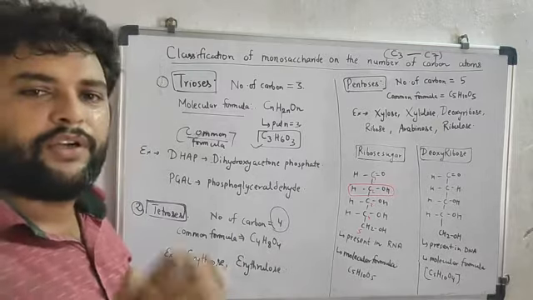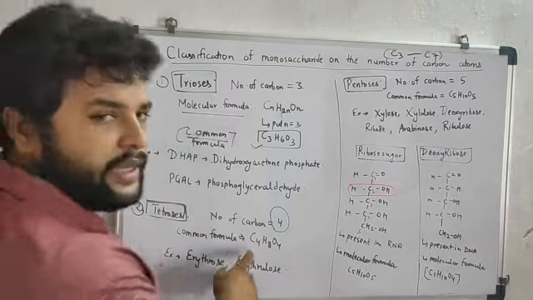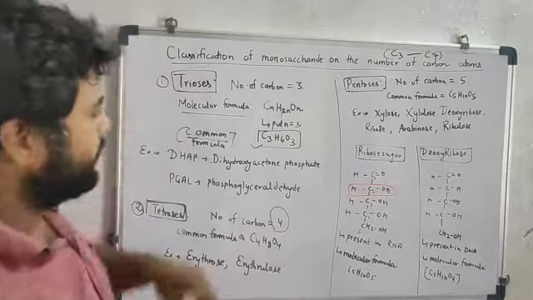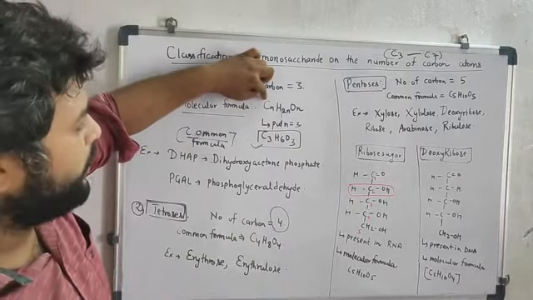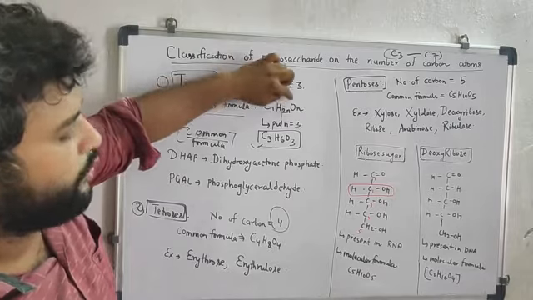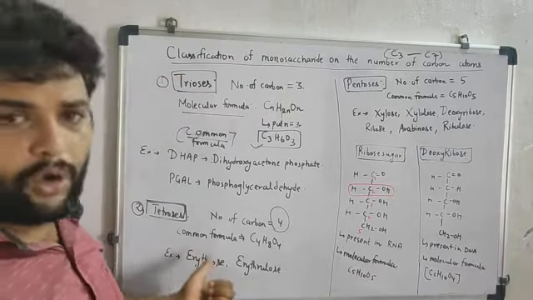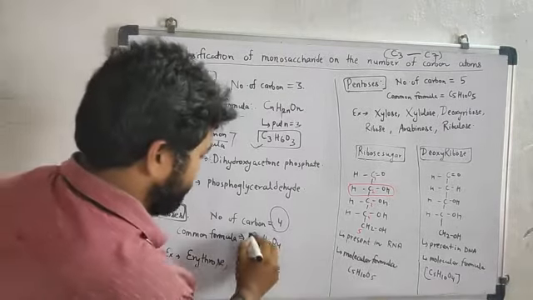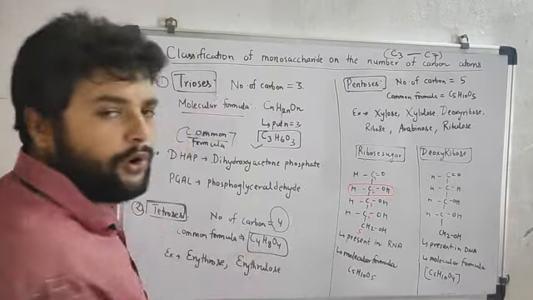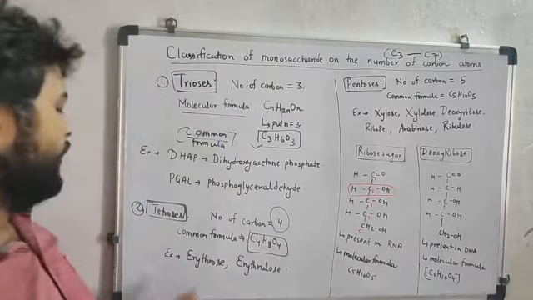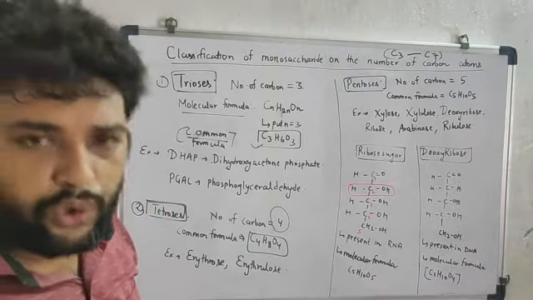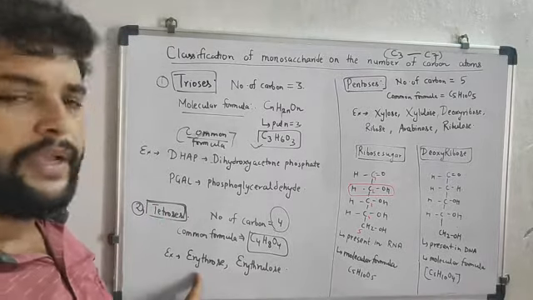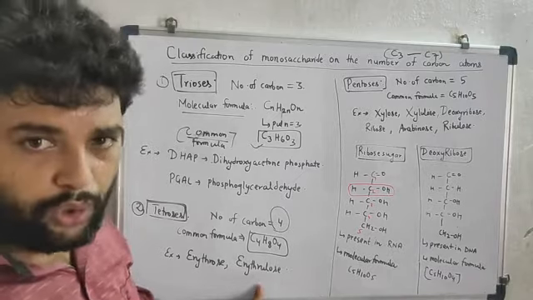Putting n equal to 4, its common formula is C4H8O4. The components of tetrose sugars are erythrose and erythrulose.